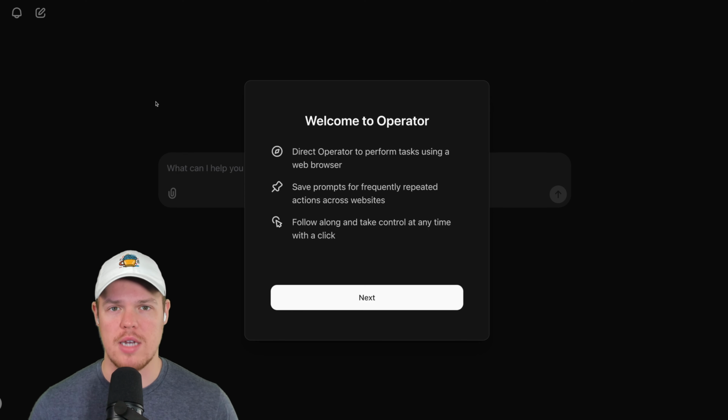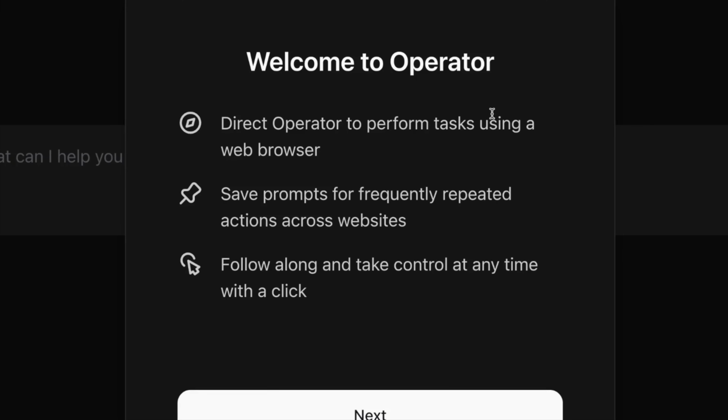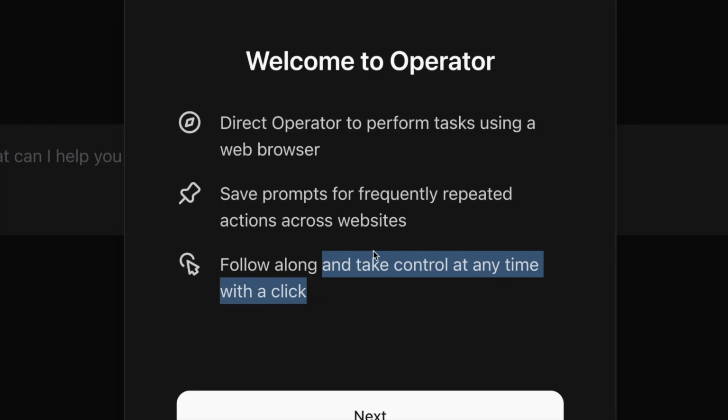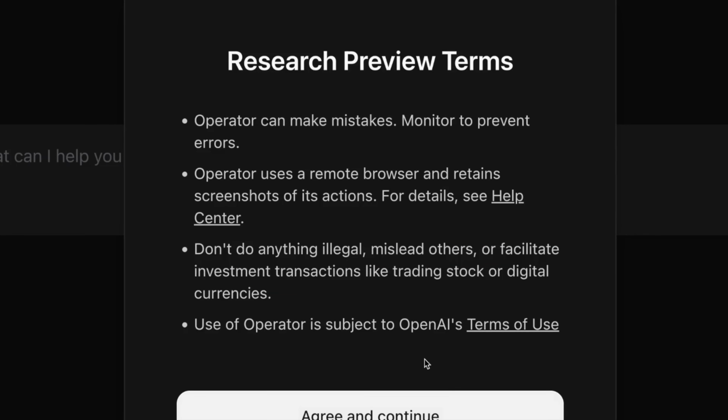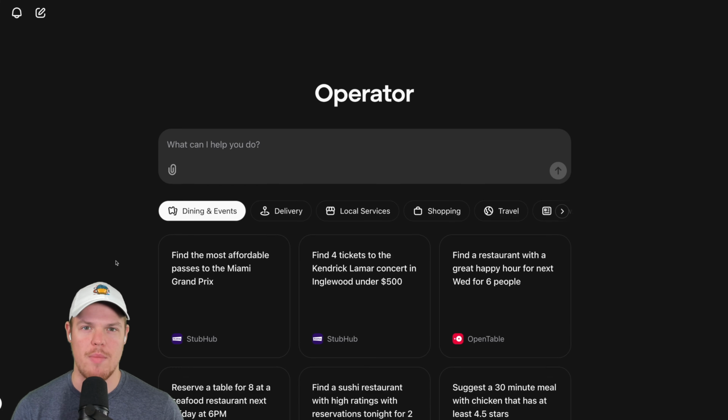Welcome back, y'all. In today's video, we're going to do a quick little run through of everything we can do with these operators. I'll make sure I leave a link of the operators chat in the description down below. When we get started here, the operator is identified to have the capabilities of performing tasks on web browsers. We can save prompts that we use frequently, and then we can take control back at any time. Next, agree to continue. So I want you to think of operators as that next level of GPTs in the sense of we're actually giving the ability for it to do actions online.